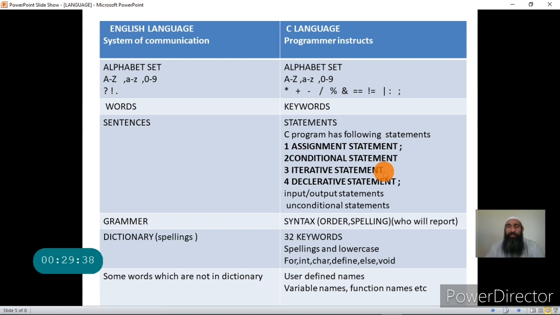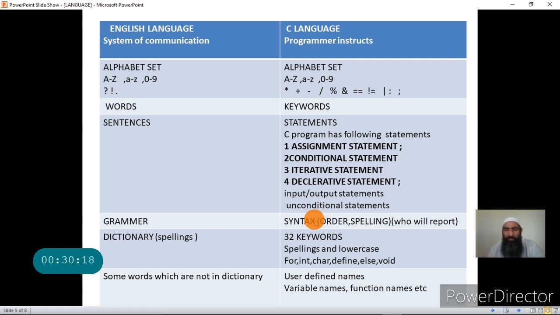Most of these statements terminate with a semicolon symbol. The full stop of C is semicolon. It's conditional and iterative statements that do not terminate with a semicolon. So it is not a rule, but most of the statements of the C program will terminate with a semicolon, like the sentences of the English language which terminate with a full stop.